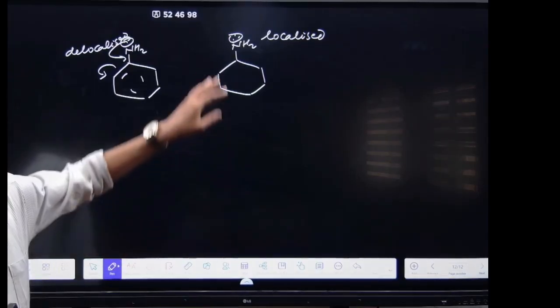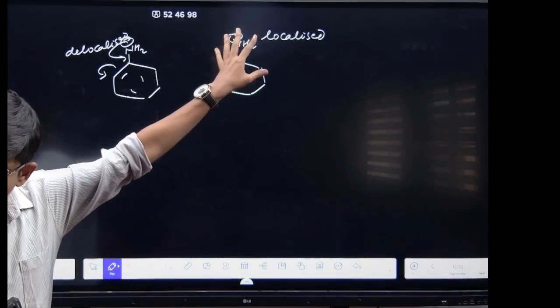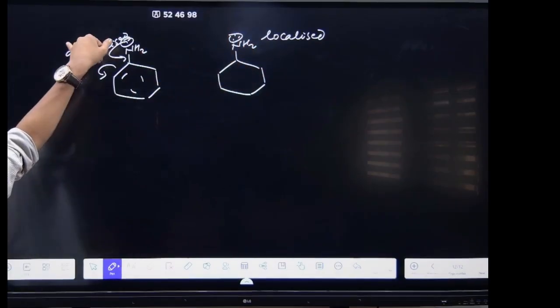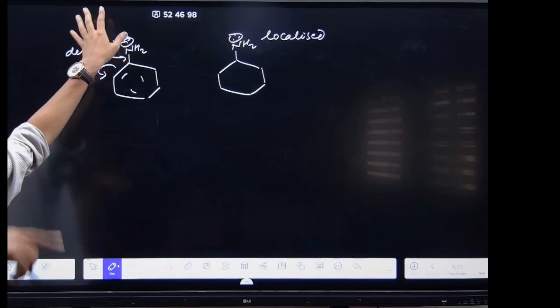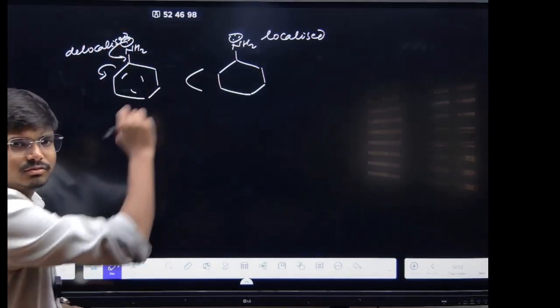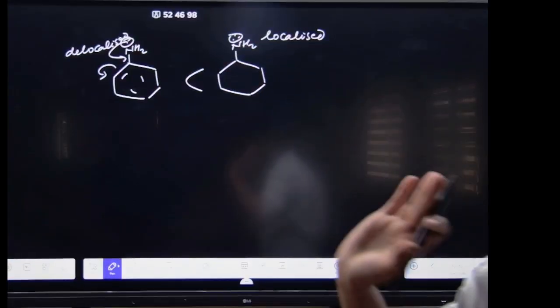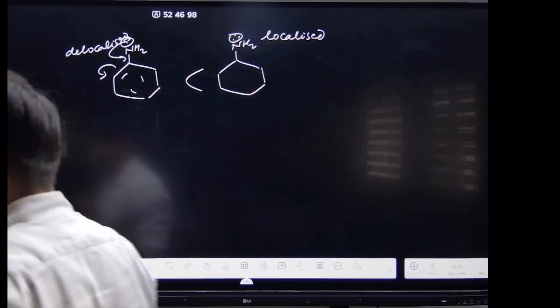It means the availability of the lone pair is more in this compound. In the other compound the lone pair is delocalized, so which has more basic strength? This will have the more basic strength. These are the questions that will come. Simple. Remember these things, okay?